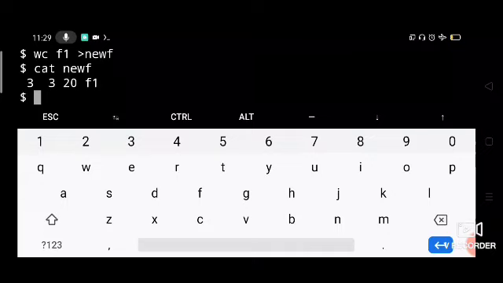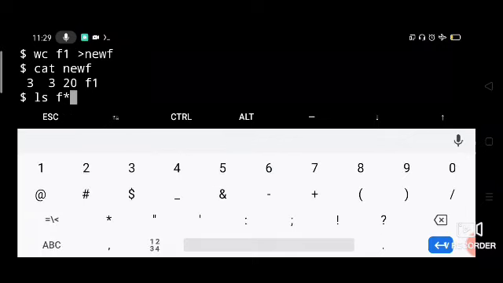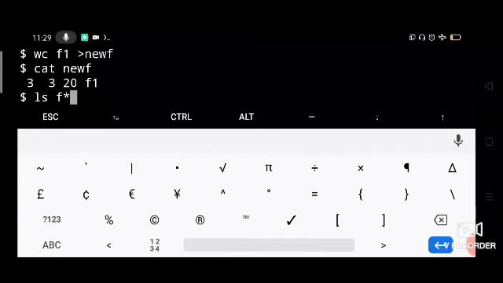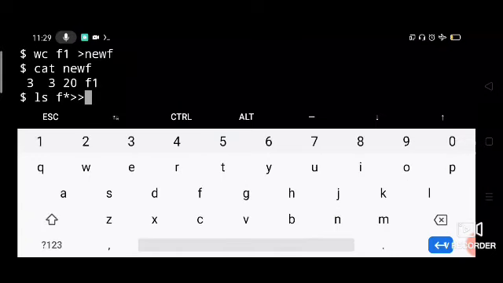Now let us say ls f star. What is f star? All the files starting with the letter f. This should be appended. Let us append the contents to newf. What is there already in the new file?